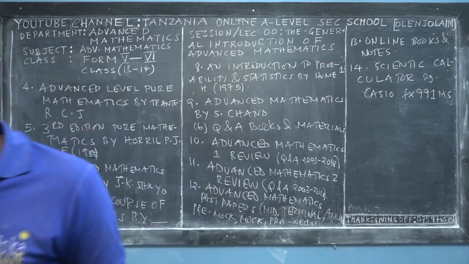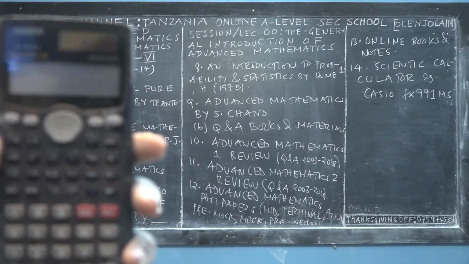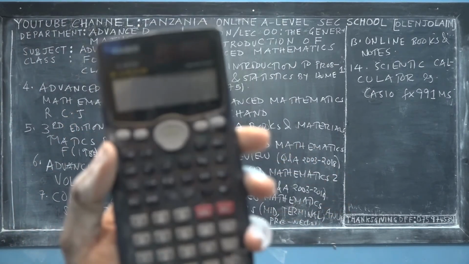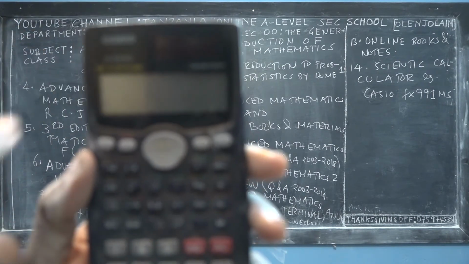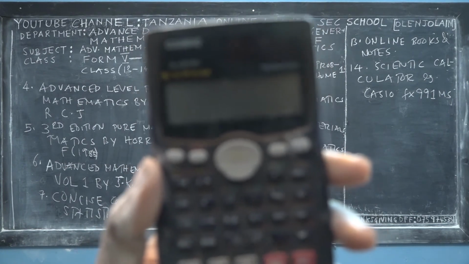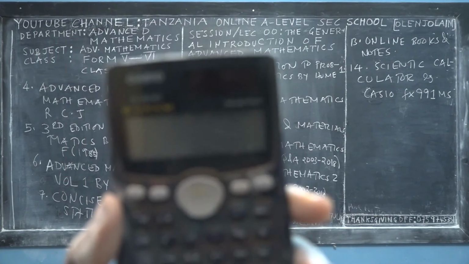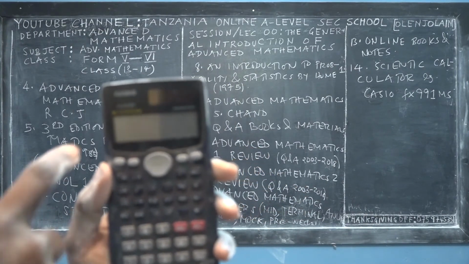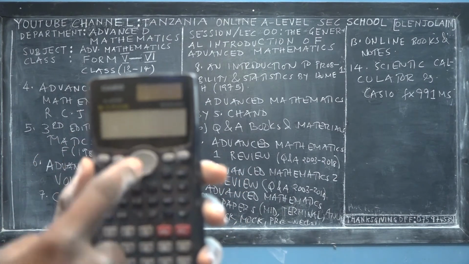Let me bring mine to show you, okay? So this is a scientific calculator that I recommend for every A-level student. As I said, the name is Casio, right? I'm trying to put it at a particular place in the lens. So let me put it away from this point. It's called the Casio fx-991MS. This is the display, and these are buttons.